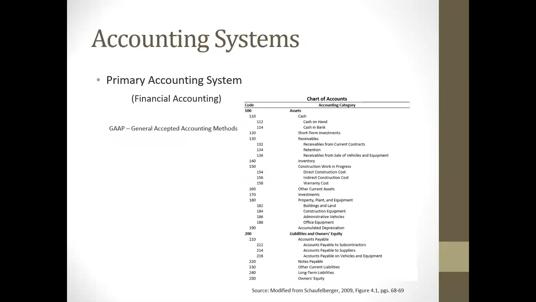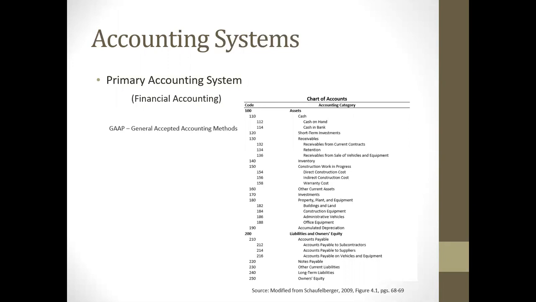The important thing when we start looking at our accounting systems is that we're going to have what we call primary accounting systems and secondary accounting systems. And this is the key thing. In our primary accounting system, oftentimes what we have is line items in our budget that essentially account for the company. Ultimately, when you run a company, it costs money to run that company. And in running that company, we're going to have certain expenses. On an annual basis, we're going to put together some type of operating budget that we're going to essentially budget for. We're going to predict what we will be spending.